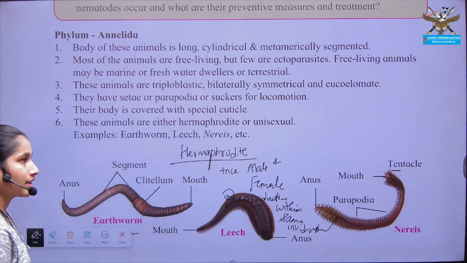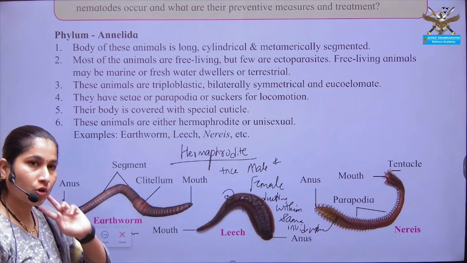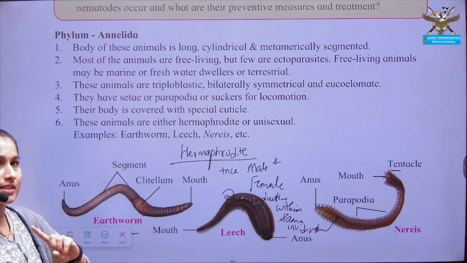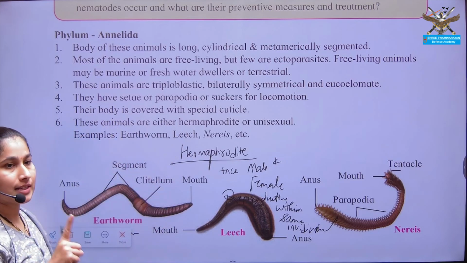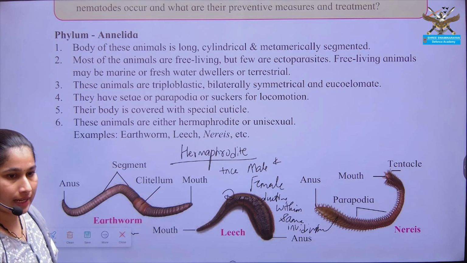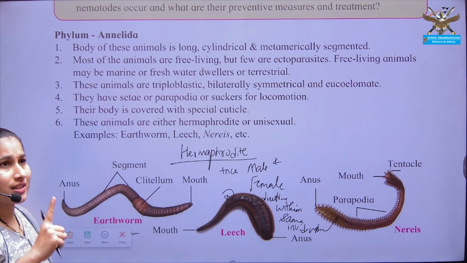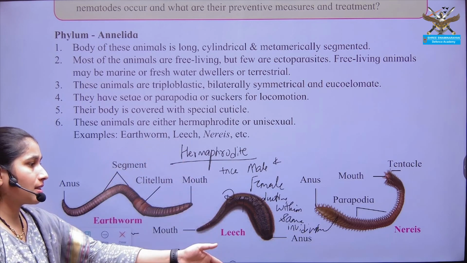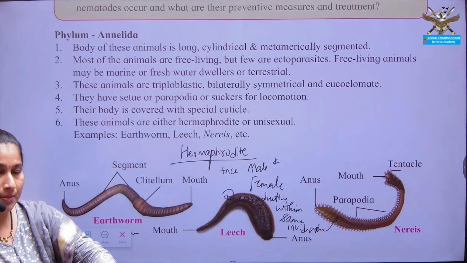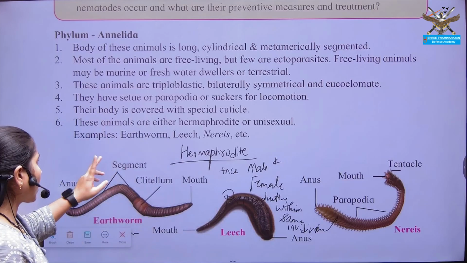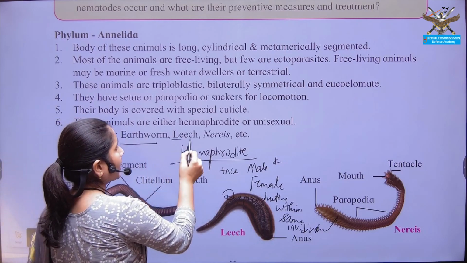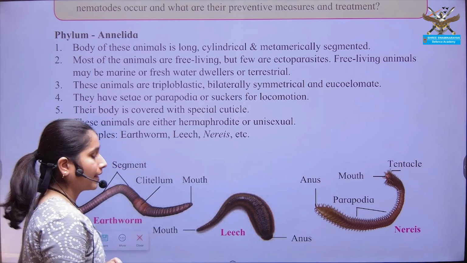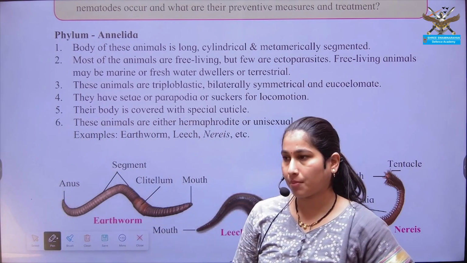So hermaphrodite is a condition where male and female reproductive organs are seen within the same individual. Unisexual, at a time a single organism or single gender is present. This organism may be female or this may be male only. Best examples are earthworm, most familiar, leech and nereis. Leech and nereis are the best examples.